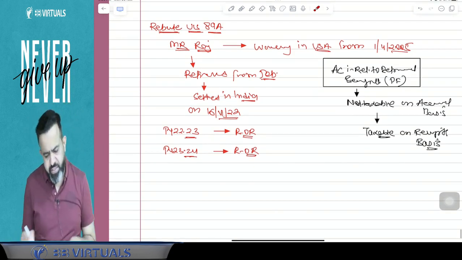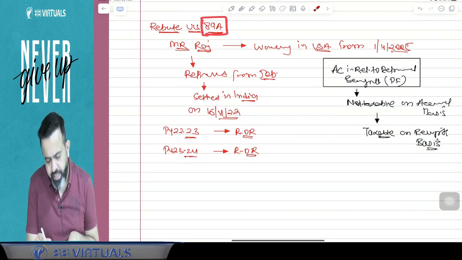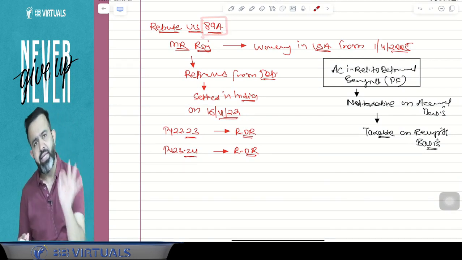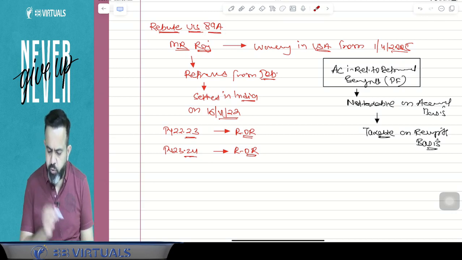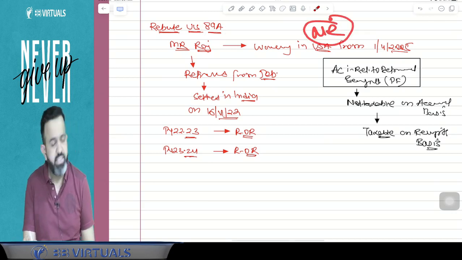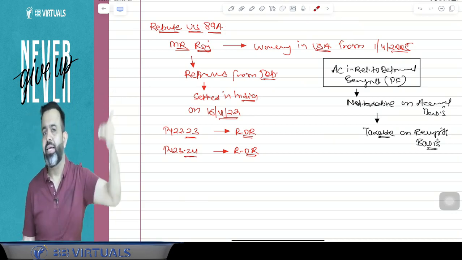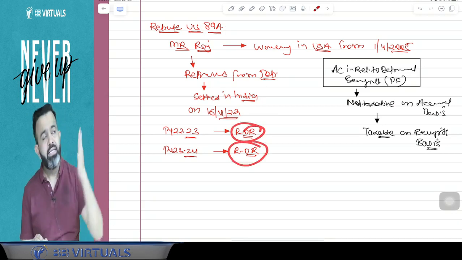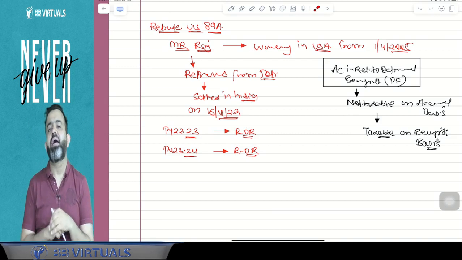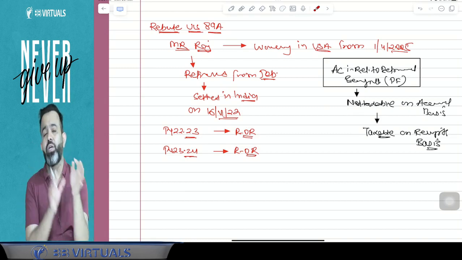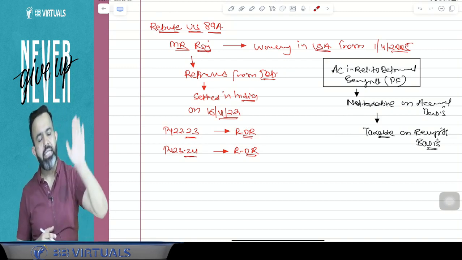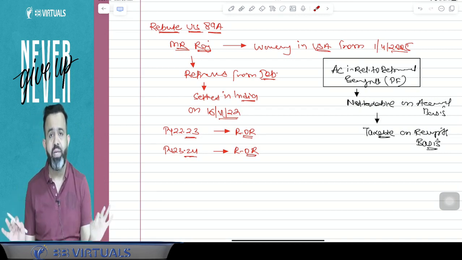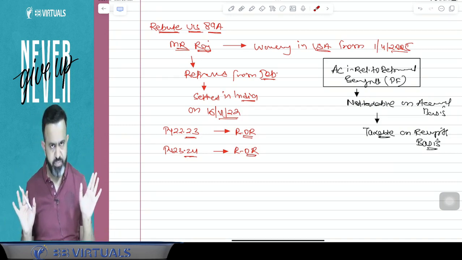But guys, there is one section we have introduced, Section 89A. And 89A says that suppose that person earlier was a non-resident, doing a job in the USA, Canada or UK. Now he became a resident, and in the UK, USA, Canada he has some account, and whatever income he is getting in that account is taxable on the receipt basis. Then don't worry, in India also you have an option.